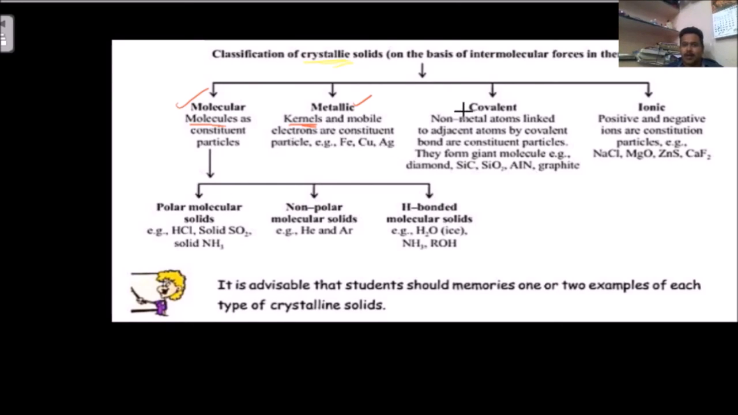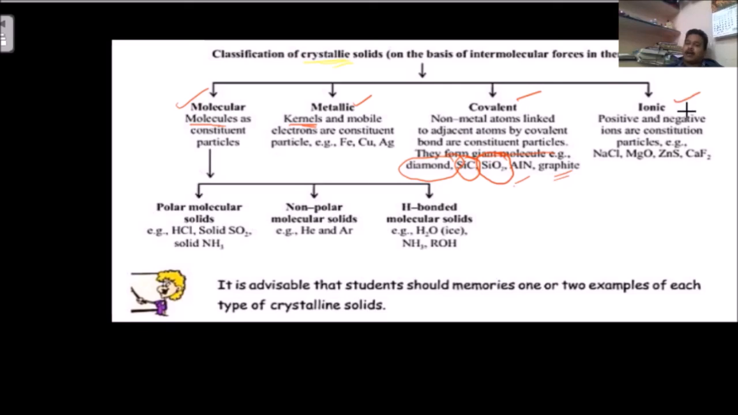Examples are there. Covalent: non-metal atoms linked to adjacent atoms by covalent bonds. So covalent solids are there. Their bonds are covalent bonds. They form a giant molecule, a very, very big molecule. Diamond is a gigantic structure. Silicon carbide is a gigantic structure. Silicon dioxide is a gigantic structure. And AlN is a gigantic structure and graphite is a gigantic structure.